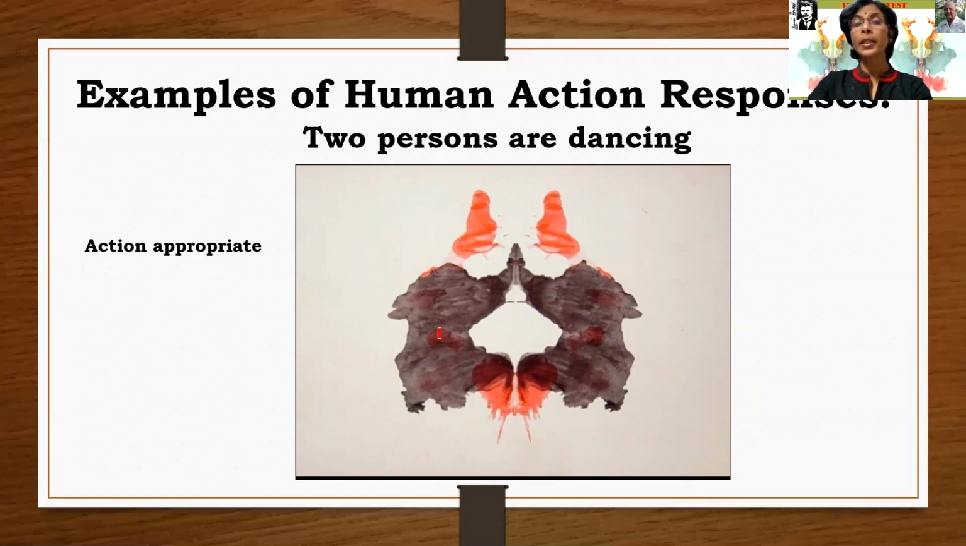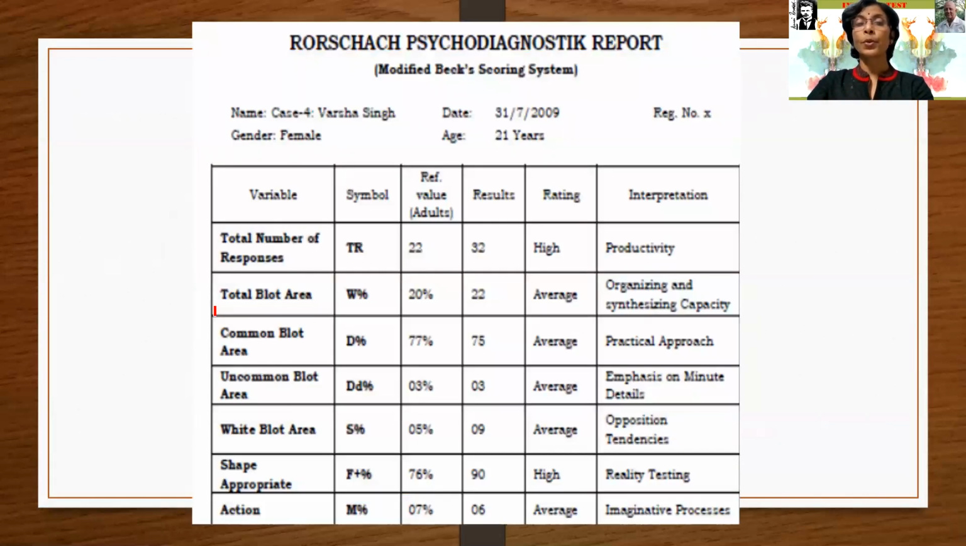If the examinee sees here, two persons are dancing. See, this is the cap portion, hat portion, this is the body portion, this is the leg portion, and these are the two hands, and they are symmetrically dancing. So it is an appropriate action, and it will be given a positive score.